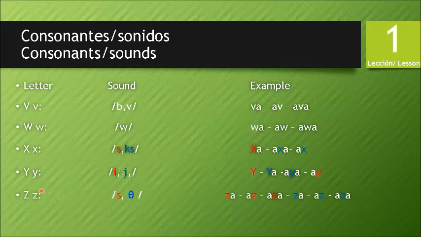Okay, and the last one would be zeta, with sounds S or th, that is frequent in English, and it depends on the accent. For example, those are the same combination, but depending on the accent, it could sound a little bit different. For example, sa, as, asa, but in another accent, it could sound tha, ath, atha. Look at the difference. Sa, tha, as, ath, asa, atha.